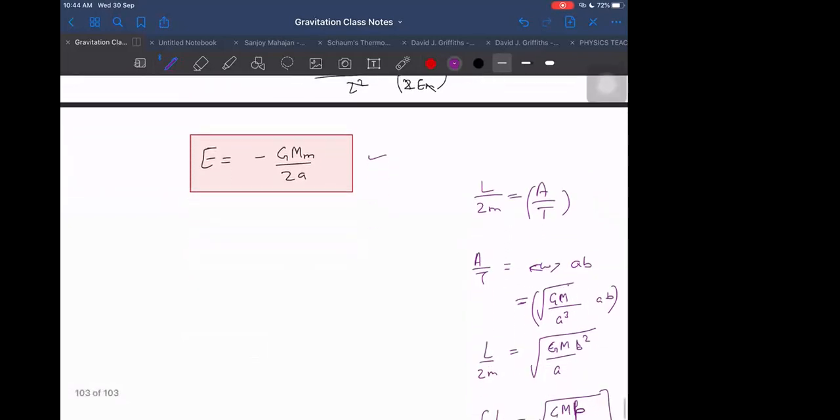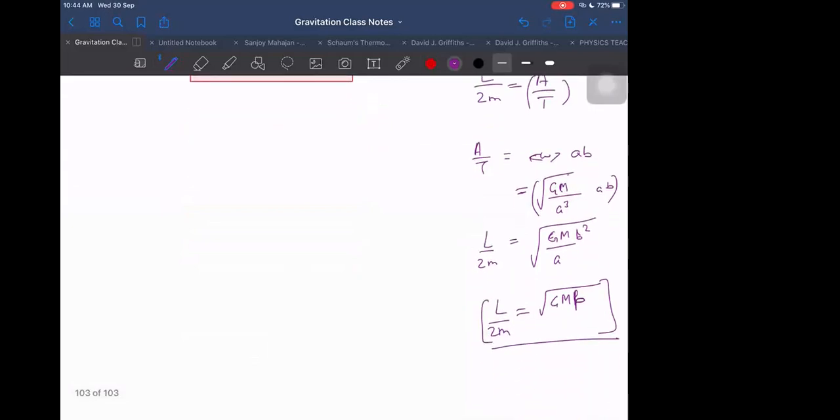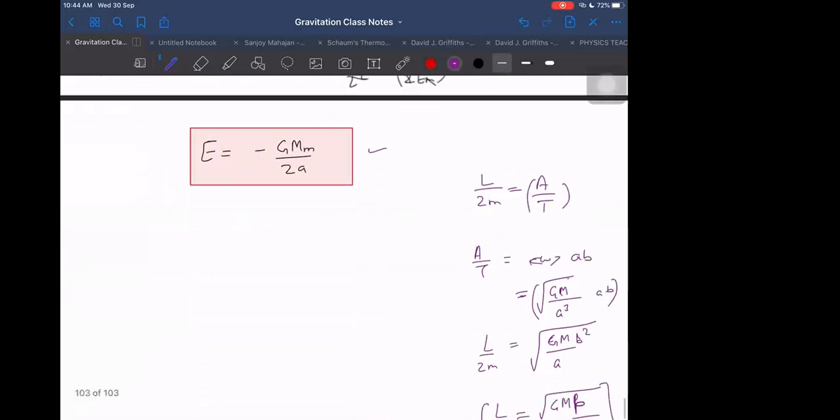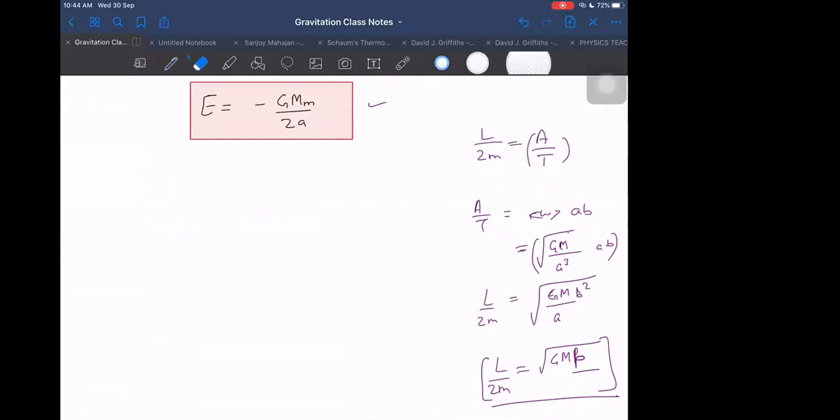Let us try to find out L also. I will try to find out L in terms of P. If I am able to find L in terms of P, then the time period will be obtained from there only. We are already getting L in terms of B in this equation. If I use the upper equation here, then I can find L in terms of P. Can we find it or not? Yes, sir. Then from there we will prove the time period.